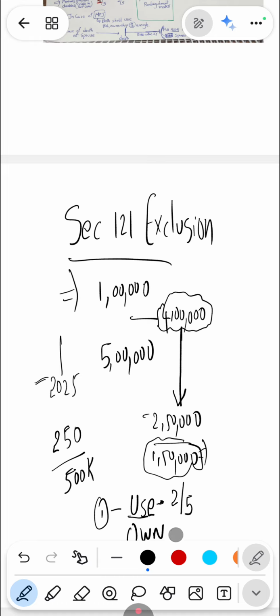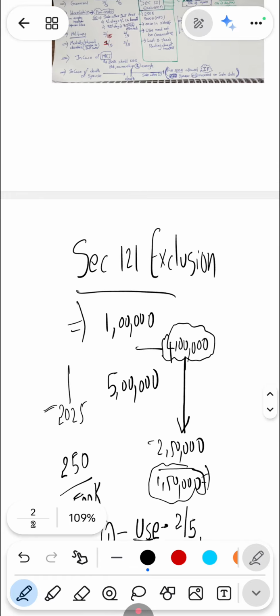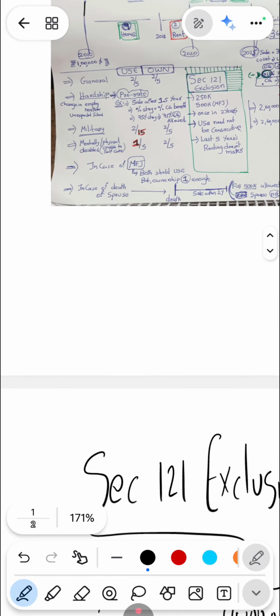For the own test, he should own the house for at least 2 out of 5 years. So for both the use test and the own test, he has to pass at least 2 out of 5 years. Let me take an example.